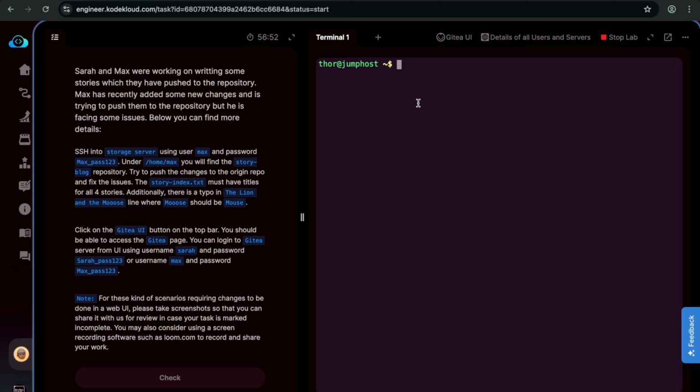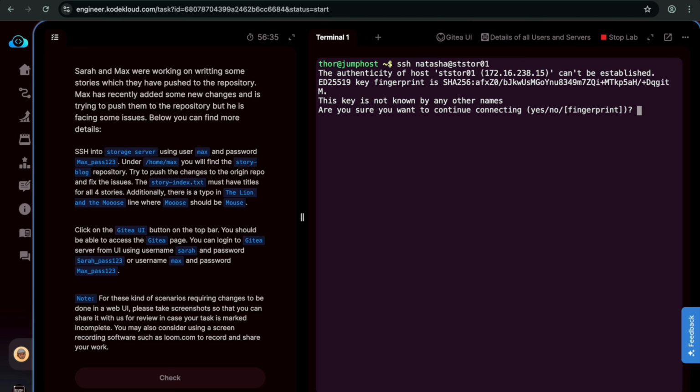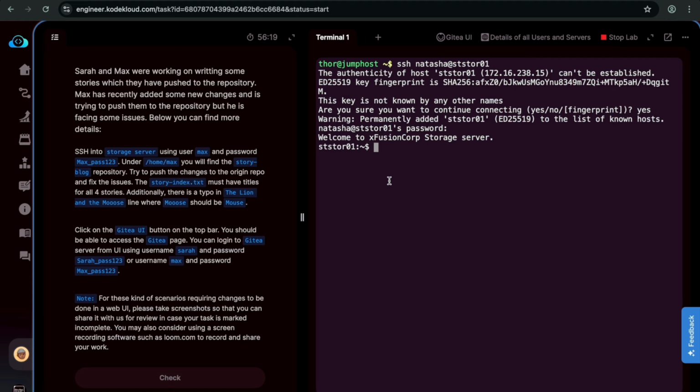And come back here. So here they asked us to SSH into the storage server as Max. So let me log into it. SSH, and then the username is Natasha and then the server name STSTOR01. Hit enter, type yes, and then paste the password. Sorry, we are supposed to log in as the Max user and they have given the password.